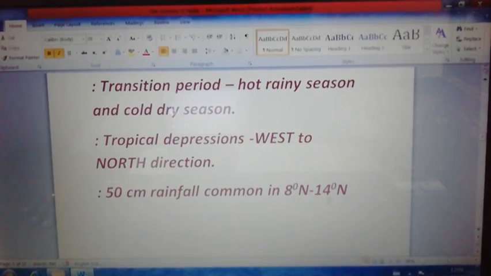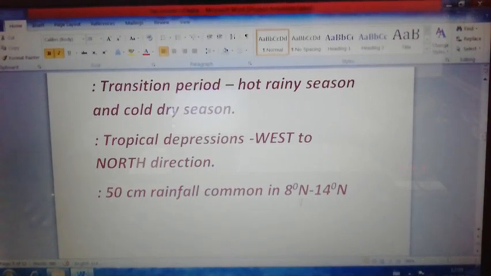That means in the southern part of our country, starting from 8 degree north to 14 degree north, 50 centimeter rainfall in a day is common during the months of October and November.